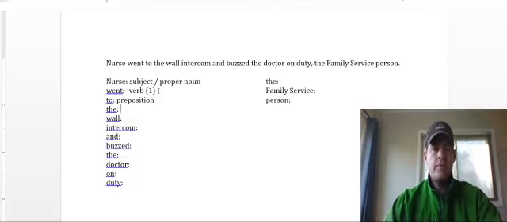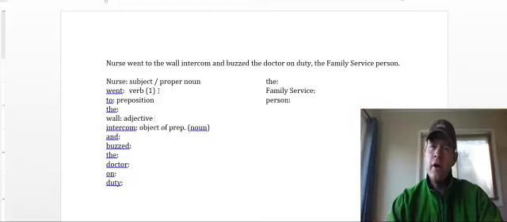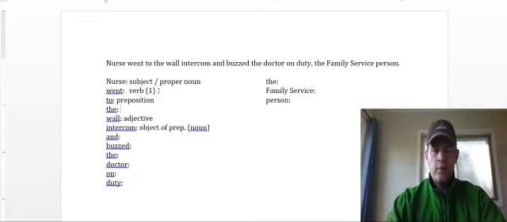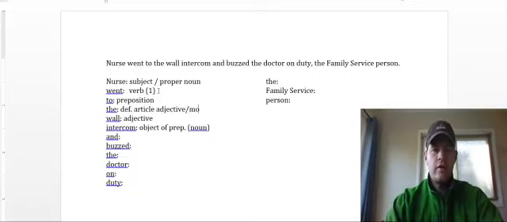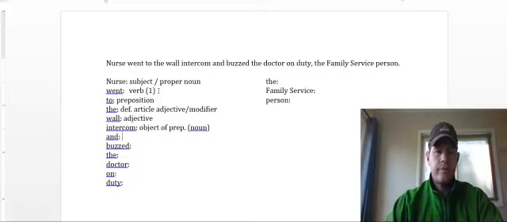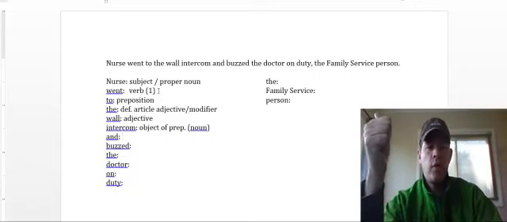And we're learning every preposition has an object, right? So where did she go? She went to what? Not just the wall, but the wall intercom, okay? So this is our object of the preposition, and it's a noun. Wall is also a noun, but here it's acting as an adjective, right? Because it's describing the intercom. What kind of intercom? The wall intercom. We've seen the plenty of times. The is a definite article acting as an adjective, or a modifier, however you want to think about that. So nurse went to the wall intercom.